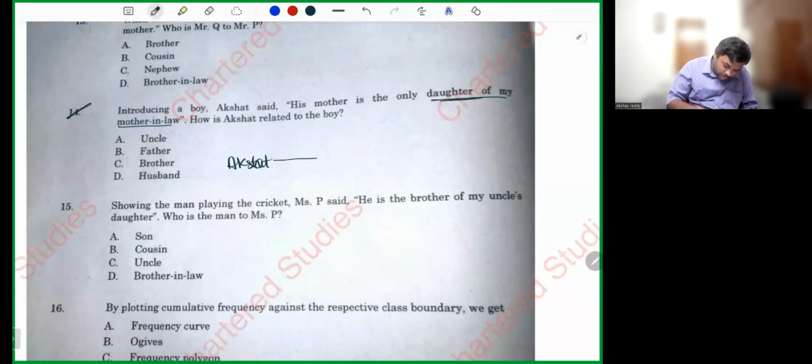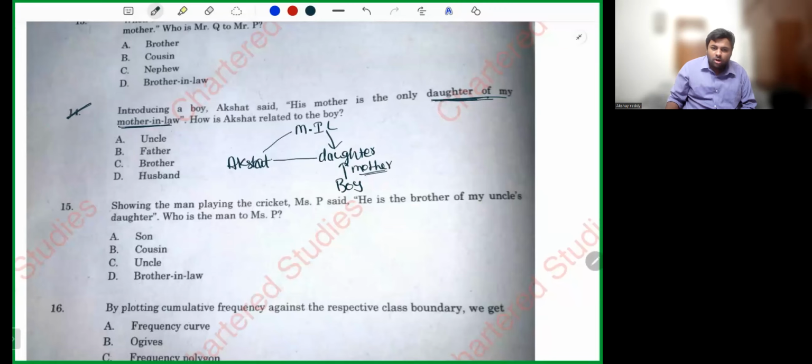First, let's complete this. He has a mother-in-law. She has a daughter. His mother is the only daughter. The boy has a mother, who is the only daughter of Akshat's mother-in-law.